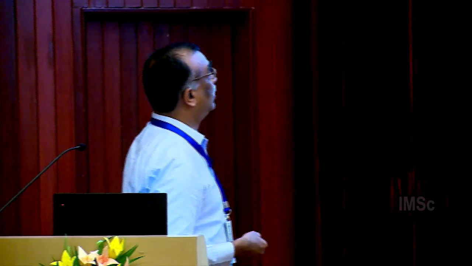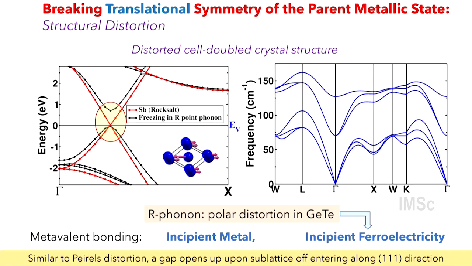In this case, the symmetry will be broken by the wave vector field corresponding to the R wave vector, which is a cell doubling field. You can break symmetry in two different ways. One is structural distortion, where you consider a two atom unit cell and half of the atoms, one sublattice, moves against the other sublattice. It's called off-centering of the two sublattices, and that opens up a gap. You will see the electronic band gap open up as soon as you displace these atoms, and once you relax the structure to a stable form, the phonons are all stable. So this confirms that antimony in cubic structure is unstable, but it can stabilize if you break its translational symmetry.